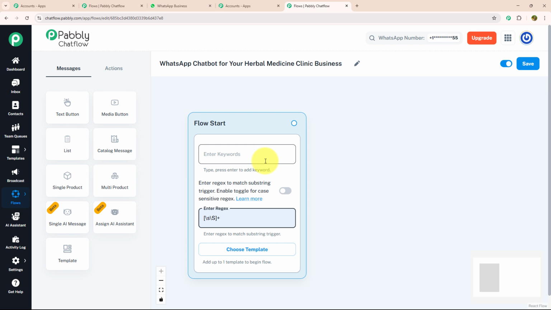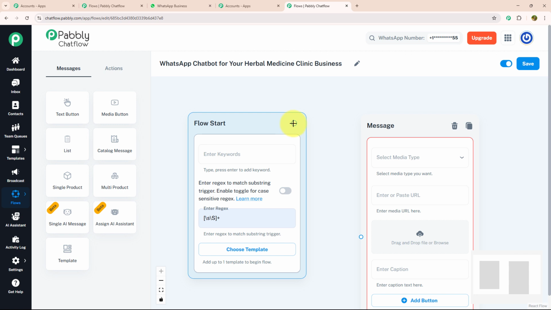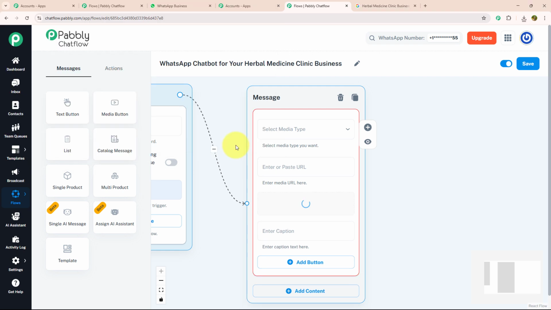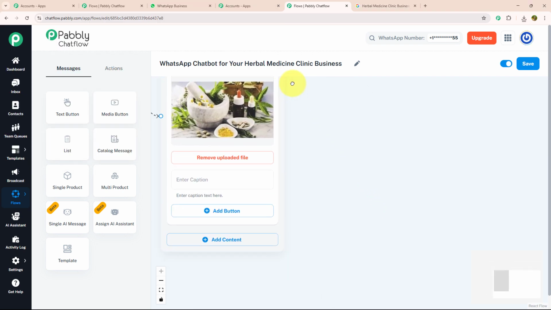As we got to know about all three features, today I'm going to use Regex, which will identify what my customer is trying to say. As soon as my customer enters a message, I will send them a welcome message with a media. For that, I'm going to drag and drop the media button, connect it with my flow start, and over here I'm going to browse my image. As you can see, my image is uploaded successfully.